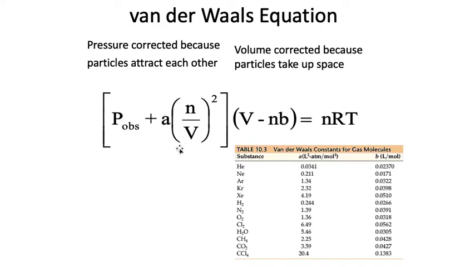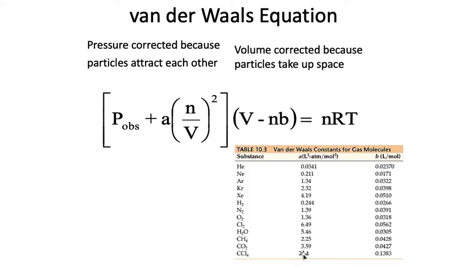There's this correction right here because the pressure of a real gas is not exactly the same as an ideal gas. And there's this correction right here because the volume of a real gas is not the same as it would be for an ideal gas. And so there's these two factors, A and B. And factor A is to account for the fact that the pressure is not exactly what we'd expect, and that is because the particles do attract each other a little bit.